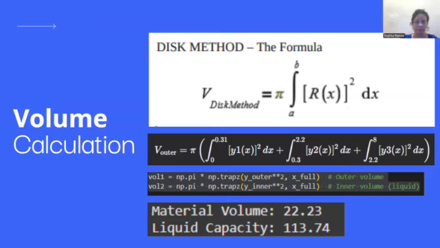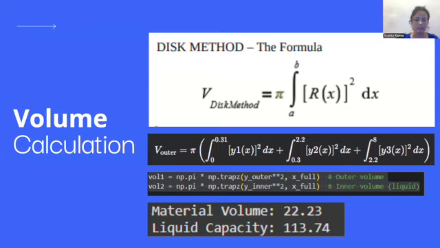For the calculation of the volume, we use the disk method, which I have shown the formula for right in the slide. This formula involves revolving these profiles around the x-axis. We calculate the outer volume by integrating the square of the outer profile over its interval, and the inner volume by integrating the square of the inner profile over its interval.